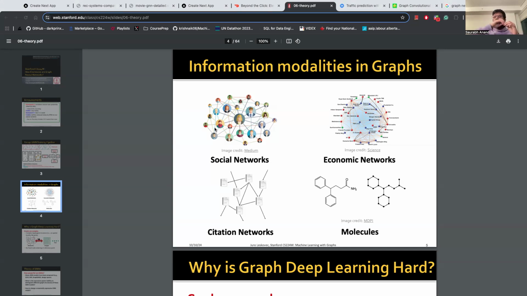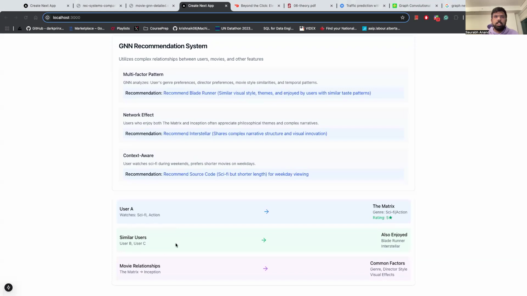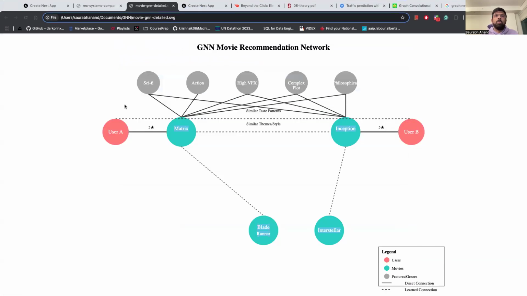Or user A could be connected to user C in a way that user A and user C have similar music listening patterns. And this network can expand to infinite levels. So that's how graphs look. Now we'll try to represent all this information in a graph and see how it works. As I told you, these circular things are called nodes, and these dotted lines are called your interactions or edges.